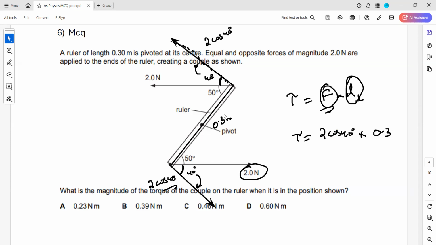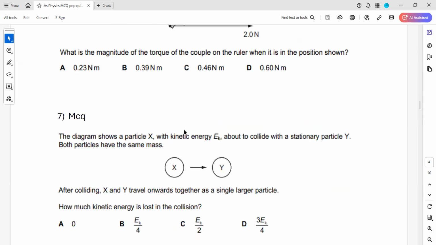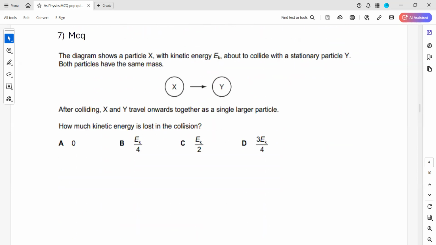Is it clear? So the correct answer will be C, 0.46 newton meters. Question 7, any doubt?